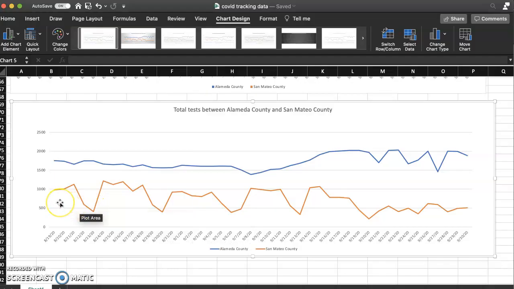But if you look at San Mateo County, it's been up and down and up and down. And like I said, that's probably just due to it being one of the last counties to close back up again after slowly trying to reopen. So that's why you see these big trend differences in San Mateo County as opposed to Alameda County.